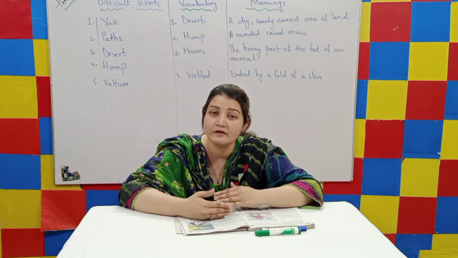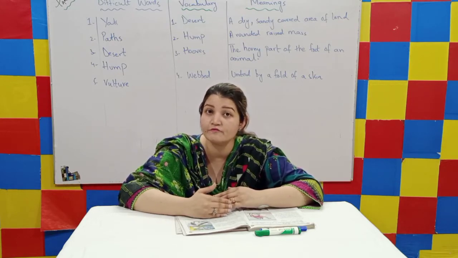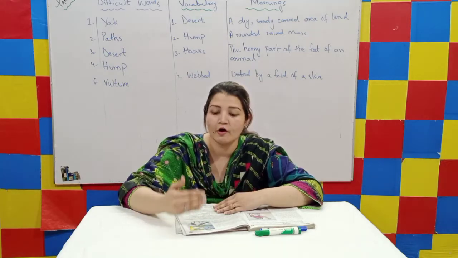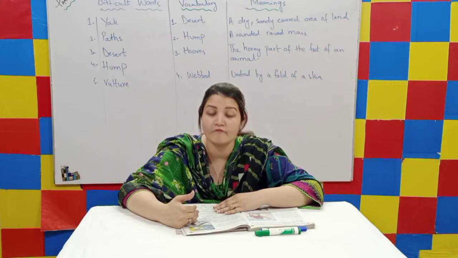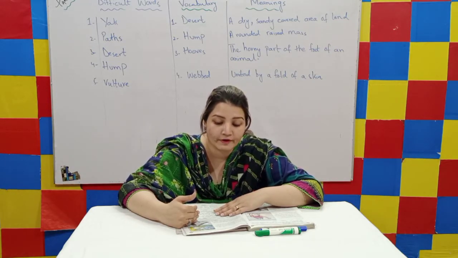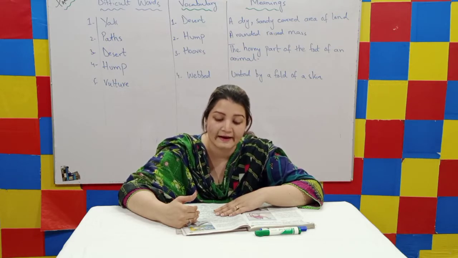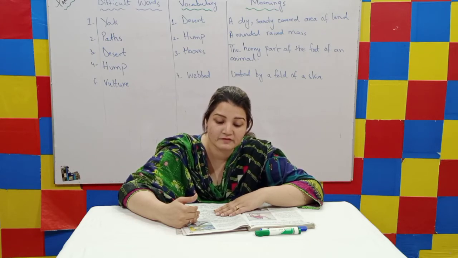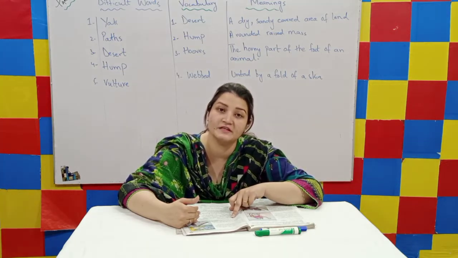When it swims underwater, it can also eat the underwater grasses, and it has webbed feet for swimming and for walking. Now let's move on to the last picture, that is the picture of a very dangerous bird that is called vulture. The vulture is a bird that eats dead animals. It makes its nest on cliffs and flies over the grasslands to look for food. It has very long wings. It uses its claws and sharp beak to pull away pieces of meat from dead animals.